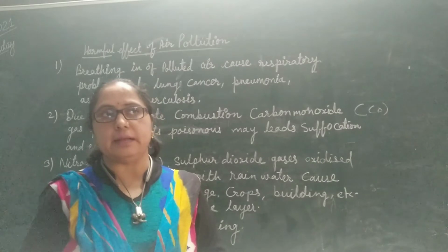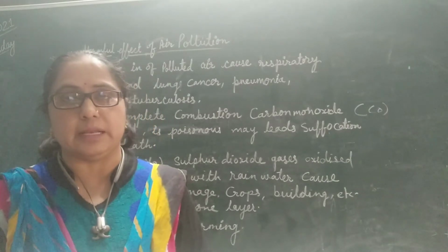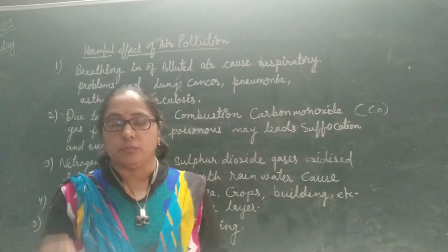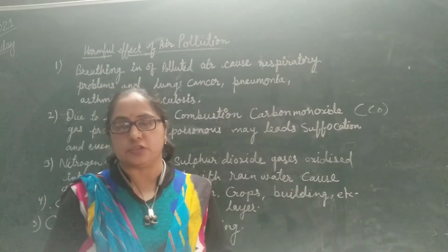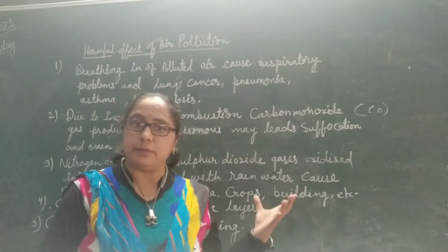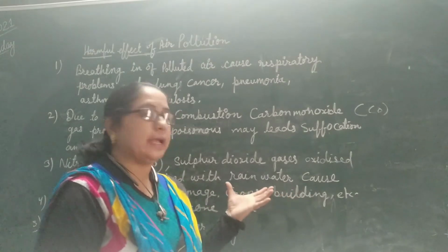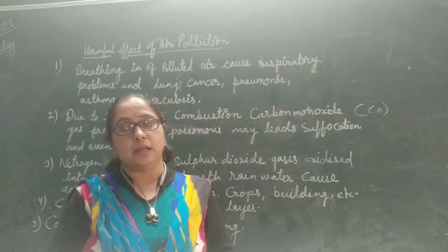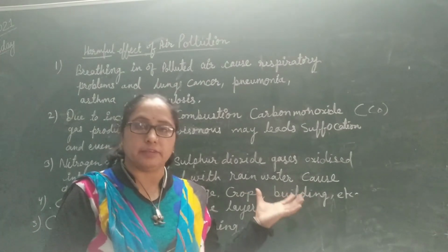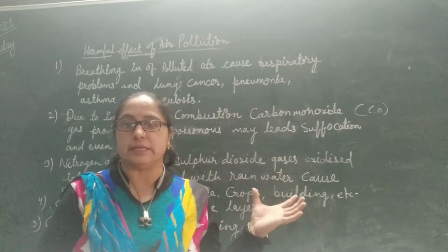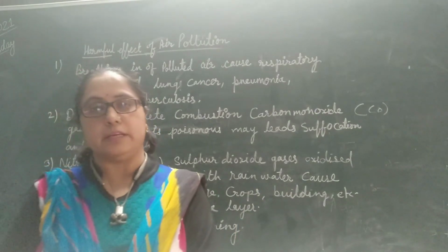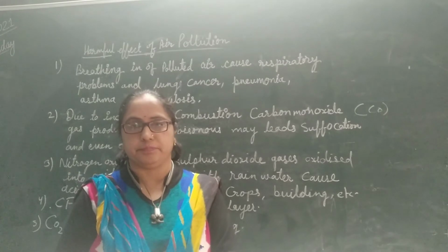You can see that the color of the Taj Mahal is now not properly white, it is now yellowish. This is due to the damage from acid rain. And how has acid rain formed? When nitrogen dioxide, sulfur dioxide, and nitrogen oxide gases mix in rainwater, they make it acidic.